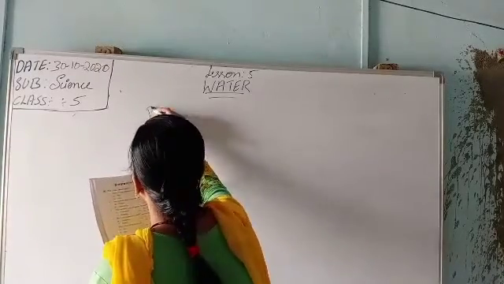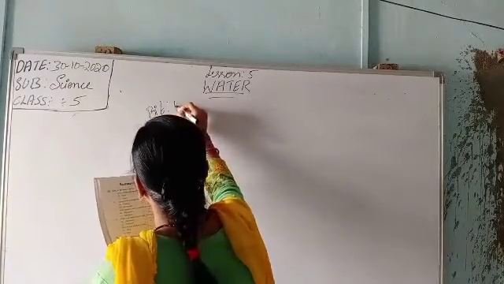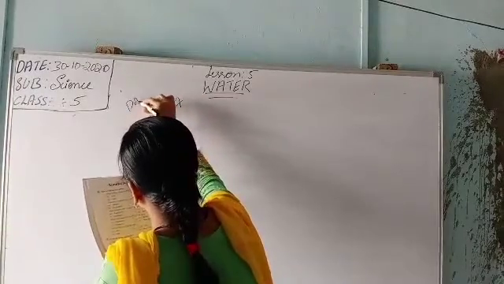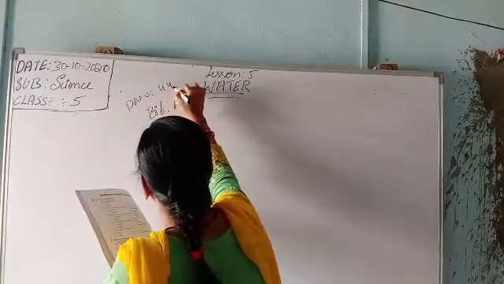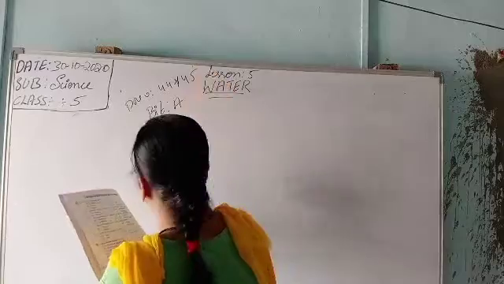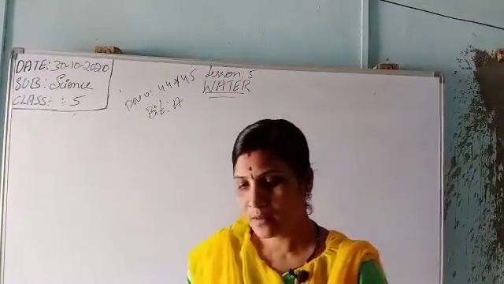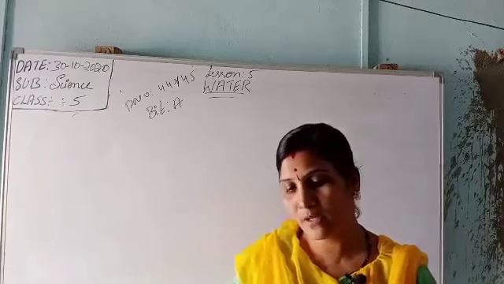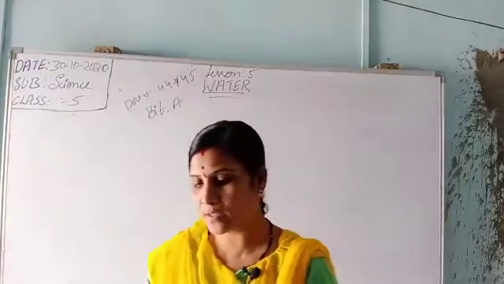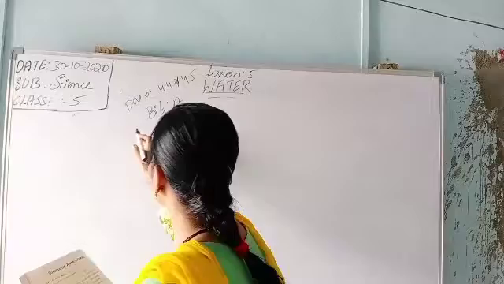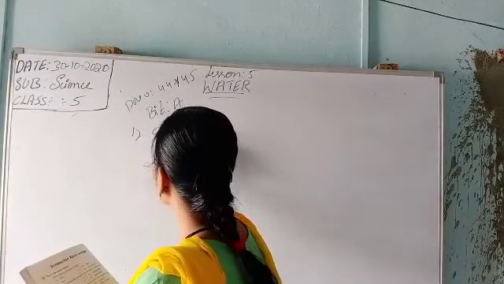So here, bit number 8a, page number 44 and 45. Which of these will dissolve in water? Which one will dissolve in water? B and C, sugar and salt. So that first one is D.